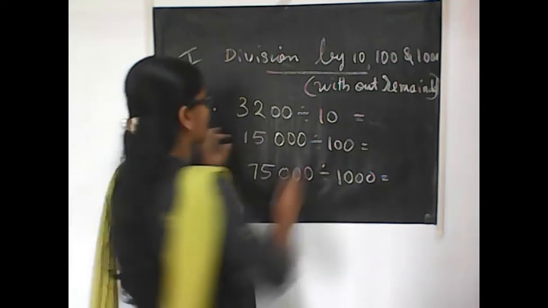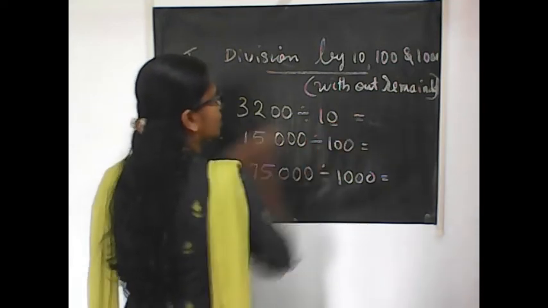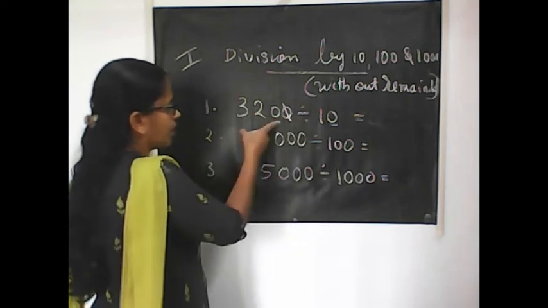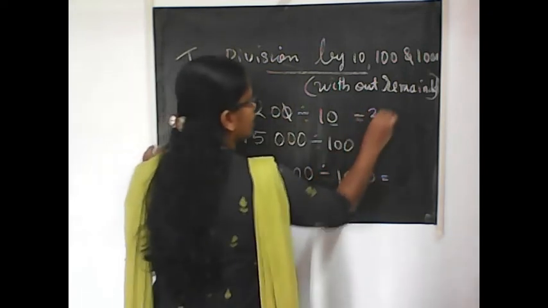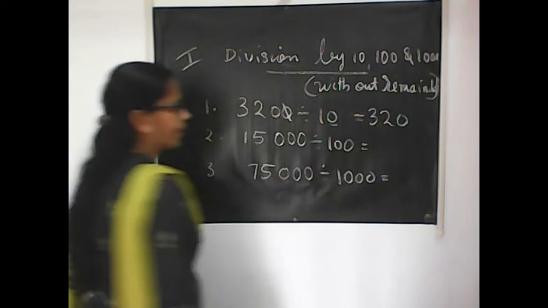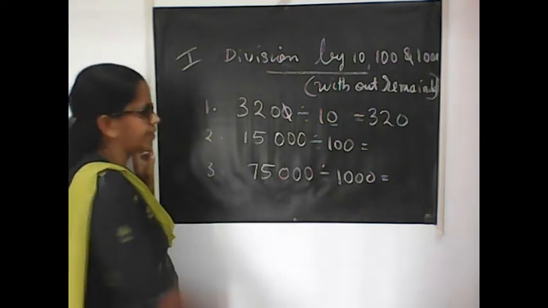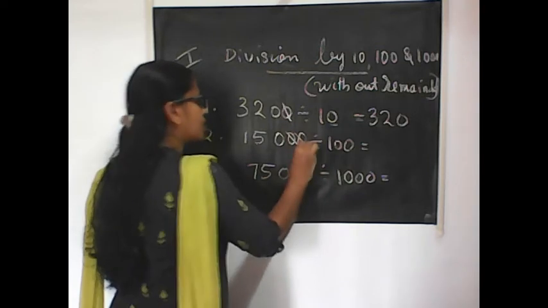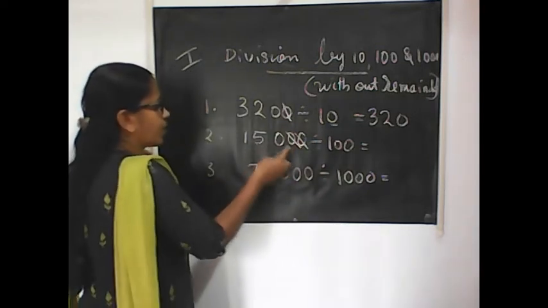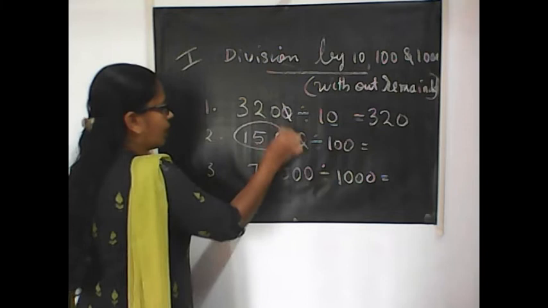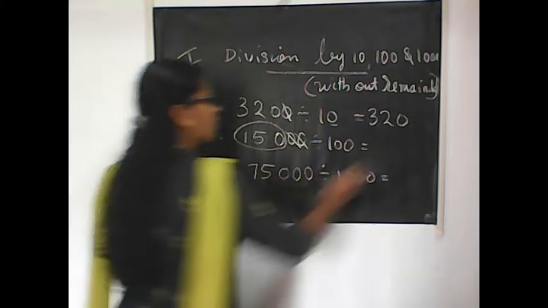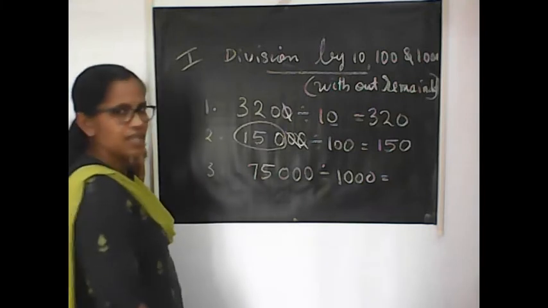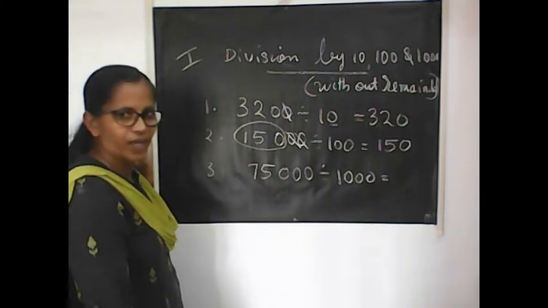Okay? Yes. Here 1 zero. So remove one digit from there. The remaining number is 320. Right? All of you got it? Yes. Second one, in the divisor there are 2 zeros. So remove two digits from here, 1's place and 10's place. The remaining digits together will form the answer. So write those remaining digits. You got 150 as the answer. Right? It's also correct for you?